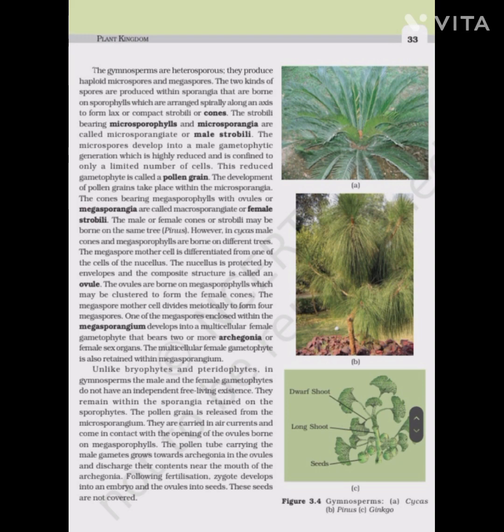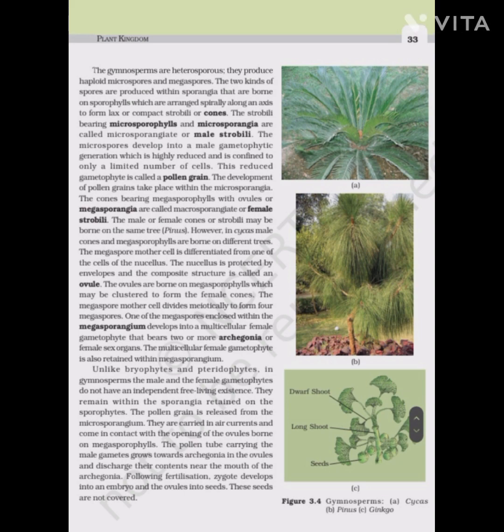The male sex organ in a flower is the stamen. Each stamen consists of a slender filament with an anther at the tip. Within the anthers, the pollen mother cells divide by meiosis to produce microspores, which mature into the pollen grains. The female sex organ in a flower is the pistil. The pistil consists of a swollen ovary at its base, a long slender style, and the stigma. Inside the ovary, ovules are present.